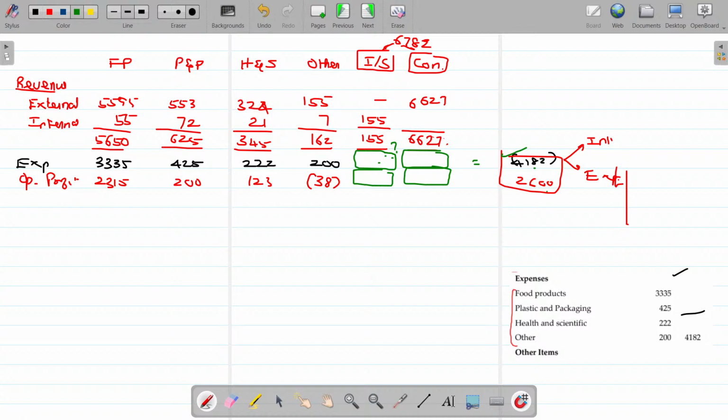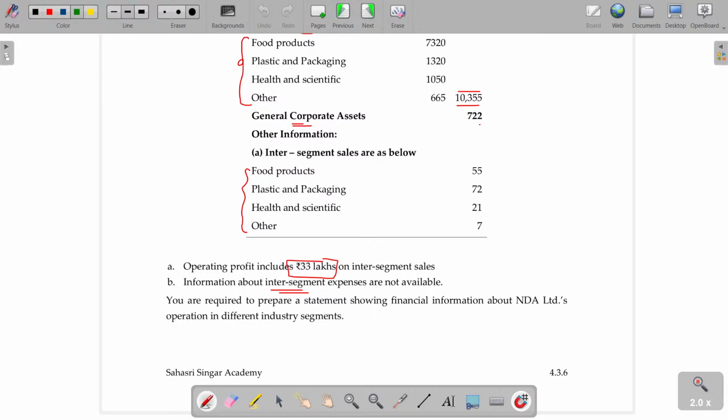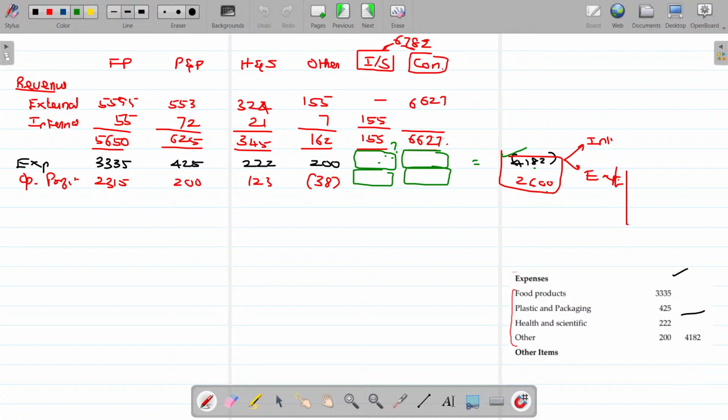Clear? But as I told you, operating profit includes 33 lakhs on inter-segment sales. So this 2,600 includes 33 for inter-segment sale. Then 2,600 minus 33, 2,567 is the enterprise income. And 155 is the revenue, 33 being the profit, means what could be the expenses due to the internal transfer. You can find out the balancing figure now.